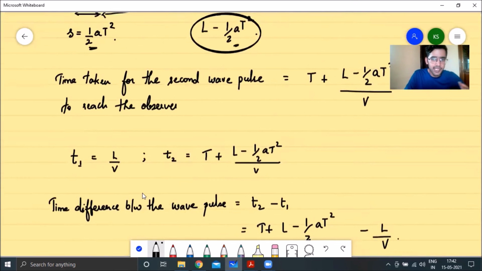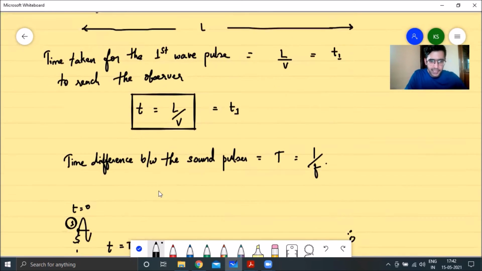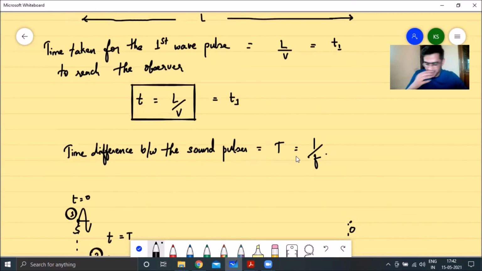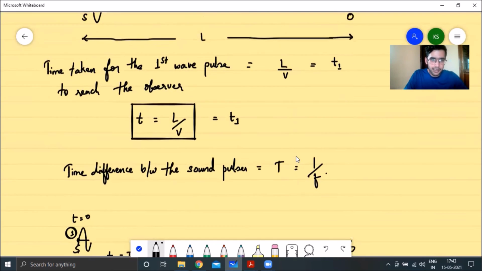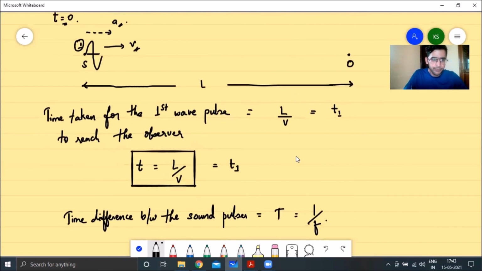We are once again using the same logic. We are calculating what's the time difference between the two sound pulses. First of all, we assume that the first wave pulse is emitted at t equal to 0. It takes a time of L by V to reach the observer. So the observer will hear the first sound pulse at the time T1 equal to capital L by V.